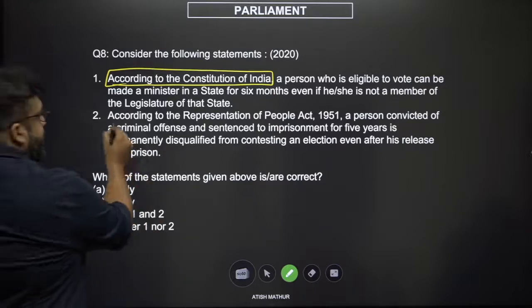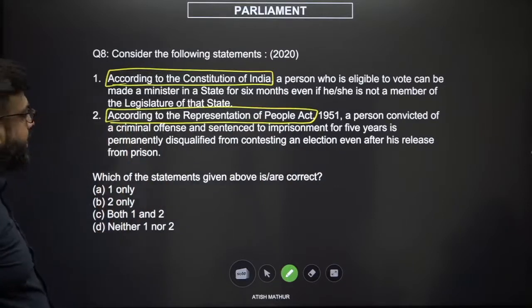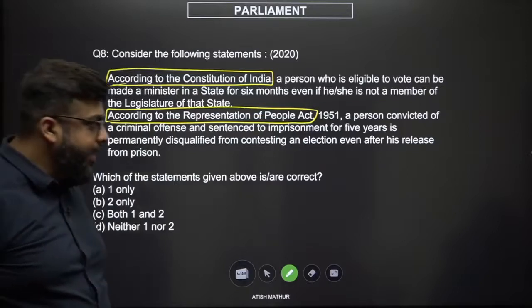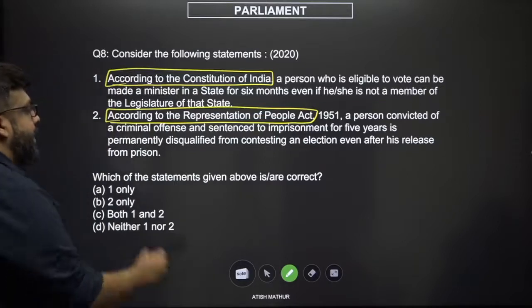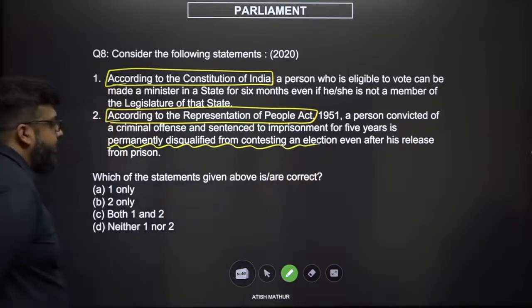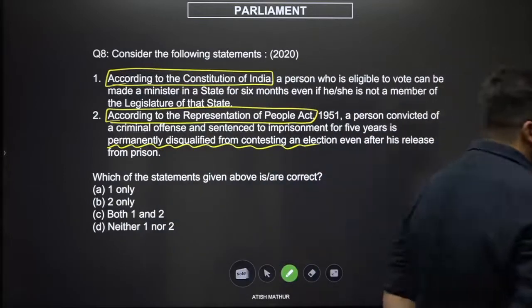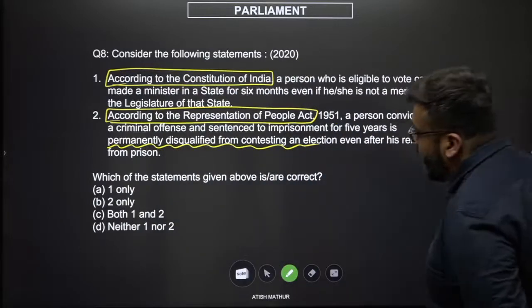According to the Representation of People's Act, again has to be explicitly written, a person convicted of a criminal offence and sentenced to imprisonment for 5 years is permanently disqualified from contesting an election even after his release from prison. Which of the statements is correct? 1, 2, both 1 and 2, or neither 1 nor 2.